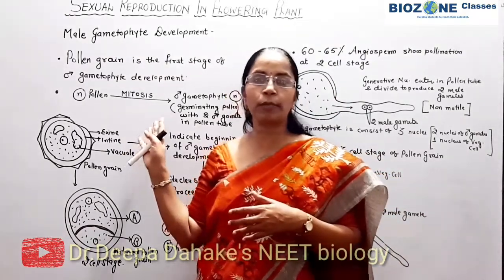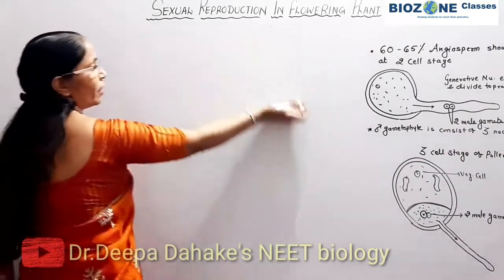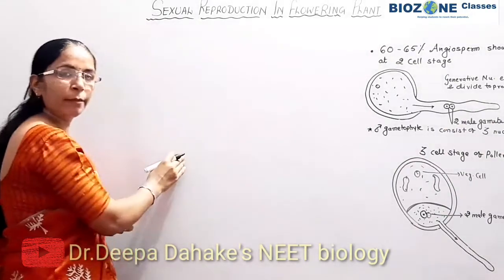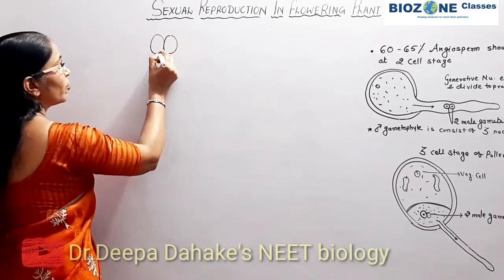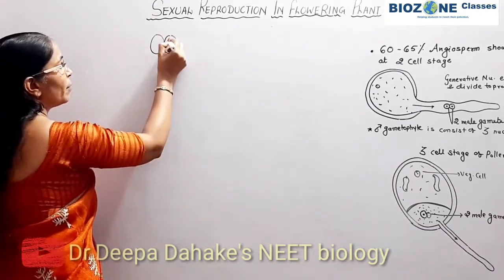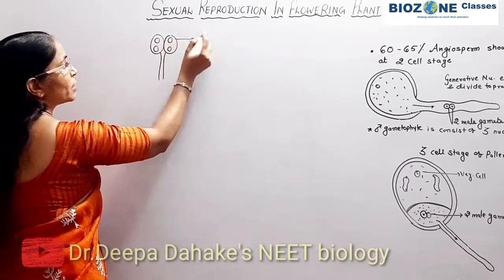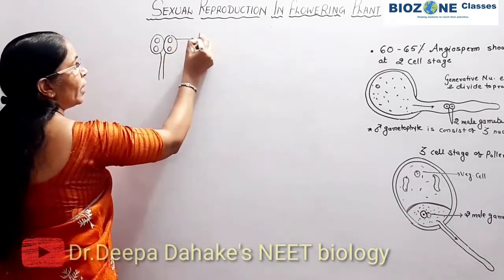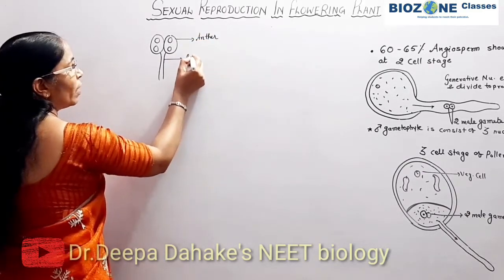And today we studied male gametophyte development. So let's summarize the entire structure related to the male reproductive organ. As we studied in our first session, the male reproductive organ is the androecium. The androecium consists of stamens, and the stamen, you remember, is made up of anther and filament.